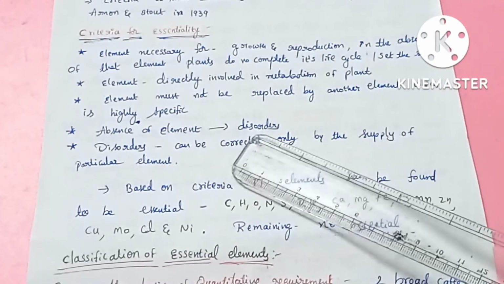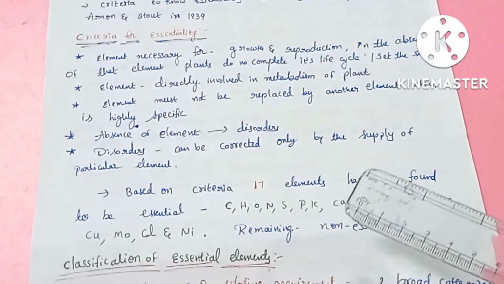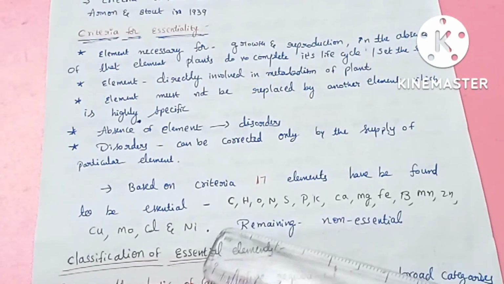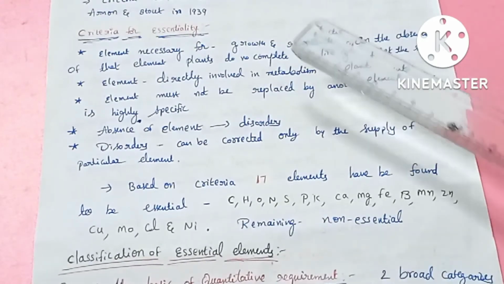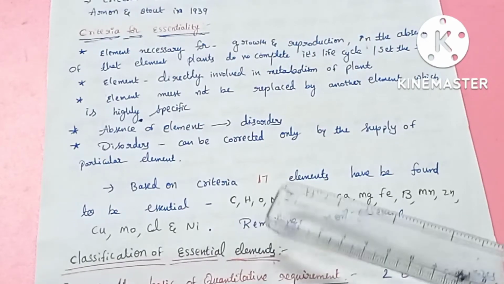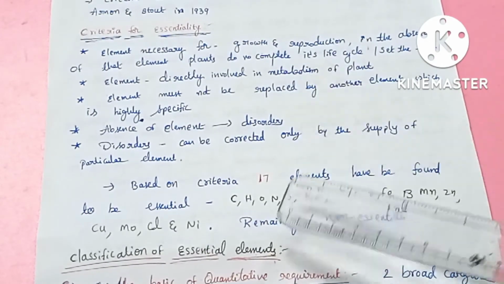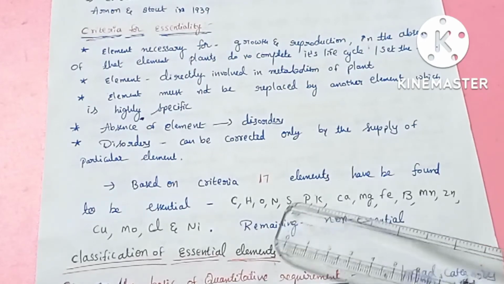Based on this criteria, there are totally 17 elements found to be the essential elements, and the remaining are said to be non-essential elements. We have studied that 60 mineral elements are present, right? Out of the 60, 17 elements are said to be essential elements by using this criteria, and all the remaining elements are said to be non-essential elements.